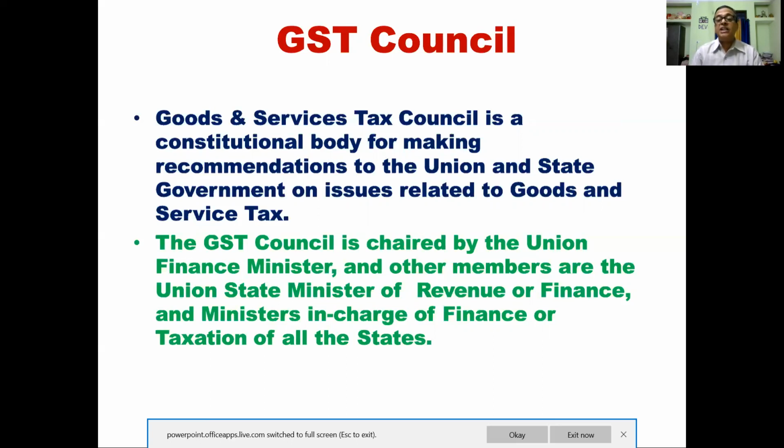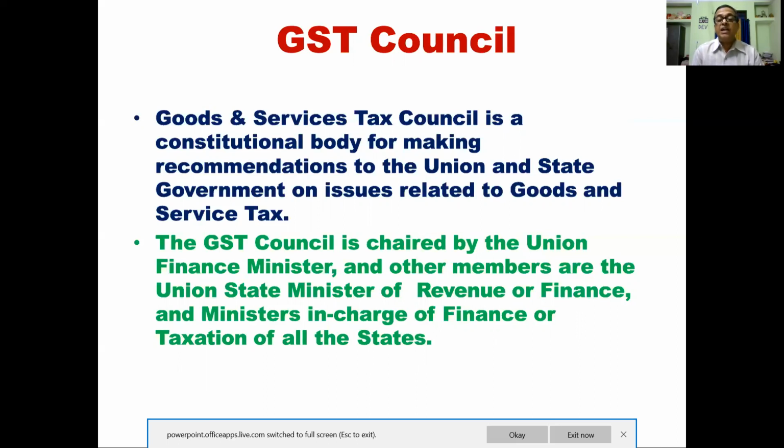The GST Council is chaired by the Union Finance Minister and other members are the Union State Minister of Revenue or Finance and Minister in charge of finance or taxation of all the states.